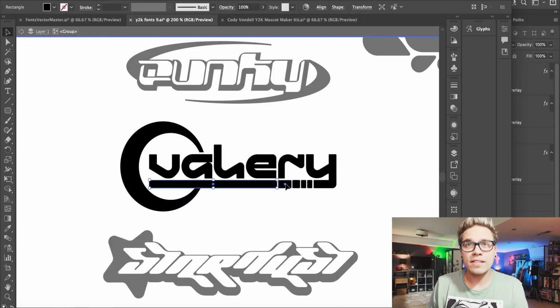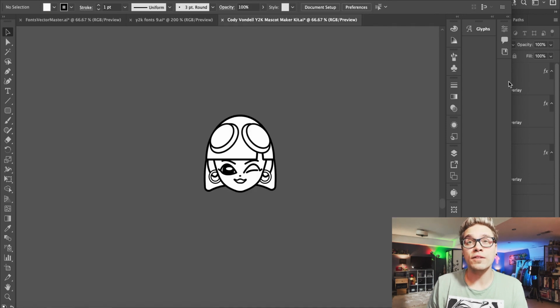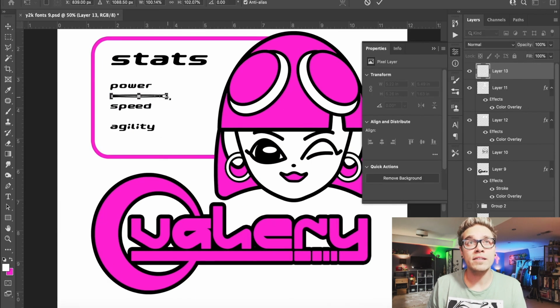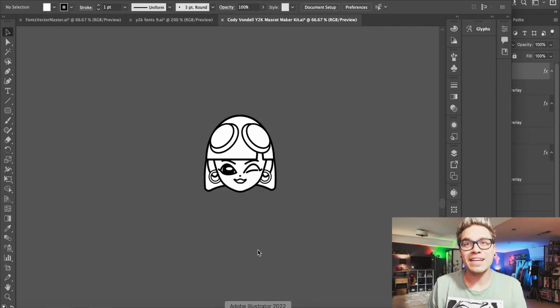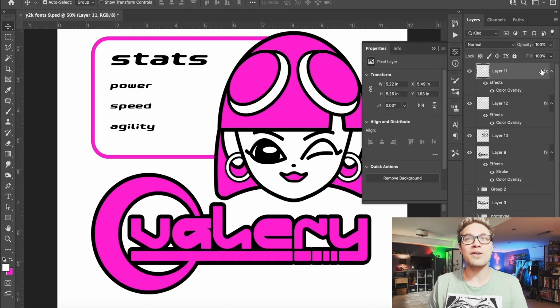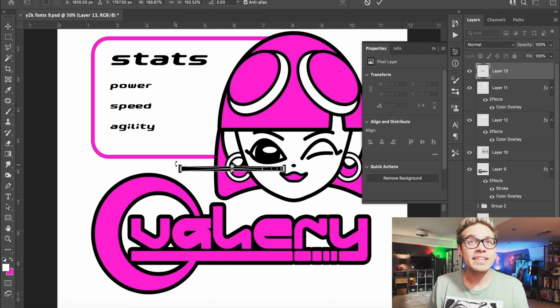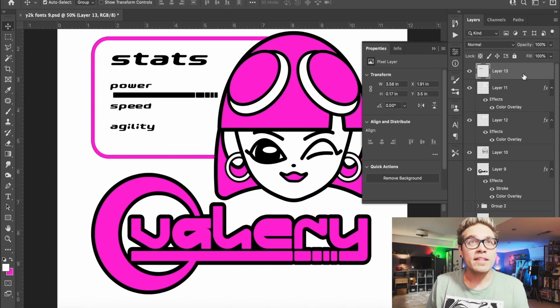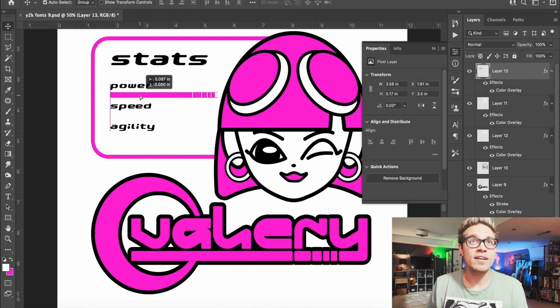We'll pull these lines that we created for the underline in Valerie and paste them in here. Scale them up, and it looks like I didn't copy all the pieces, so let's make sure they're all copied. Perfect. There we go. So we can just bring that up right there and just copy it a few times, change the color.